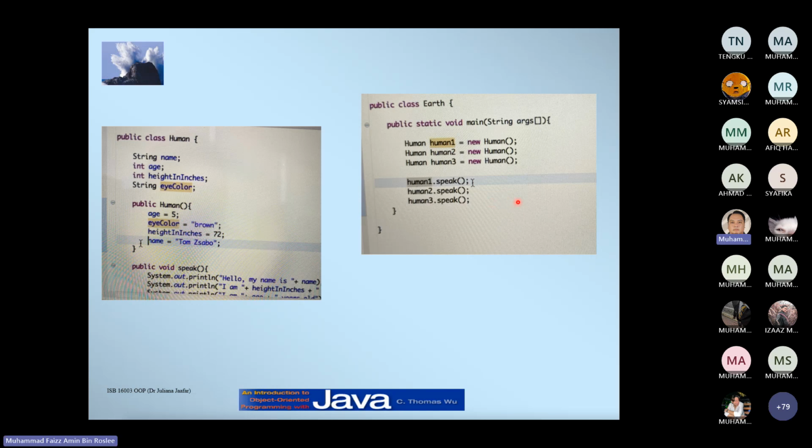No, not exactly. So you're saying that you instantiate this class many times, human one, two, three, then it could be redundant, right? You are using the same thing.